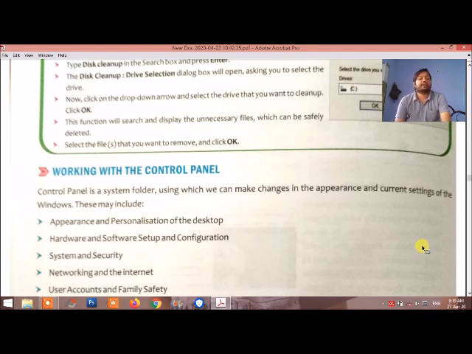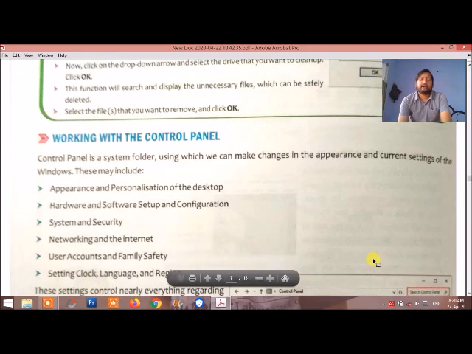Next is system security. System security means that we can put a proper password on our system. An unauthorized person cannot access it. Next is networking and internet. In this feature, we can establish the network on our systems which is accessed by other people, and we can put the security system to control their access. Means that while giving the password to them, the password is secured, and when the same password is not matched to the system, the other people are not allowed to access the system.